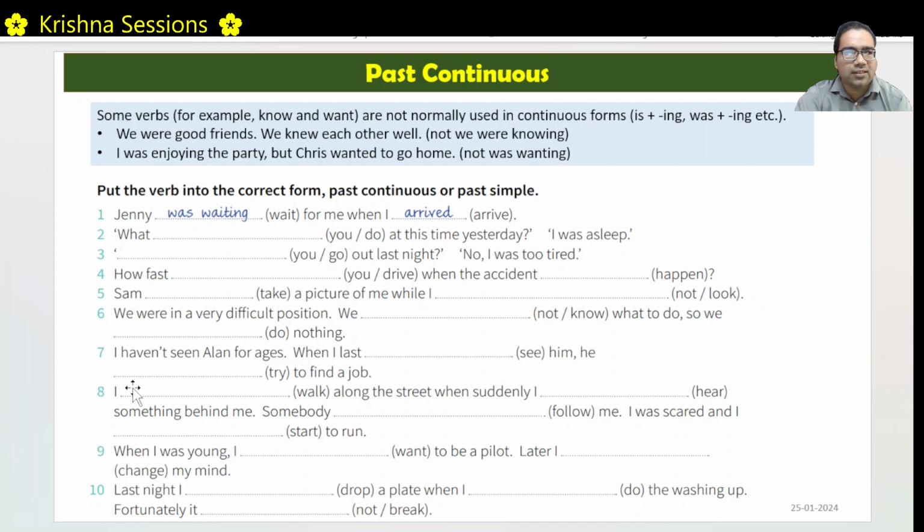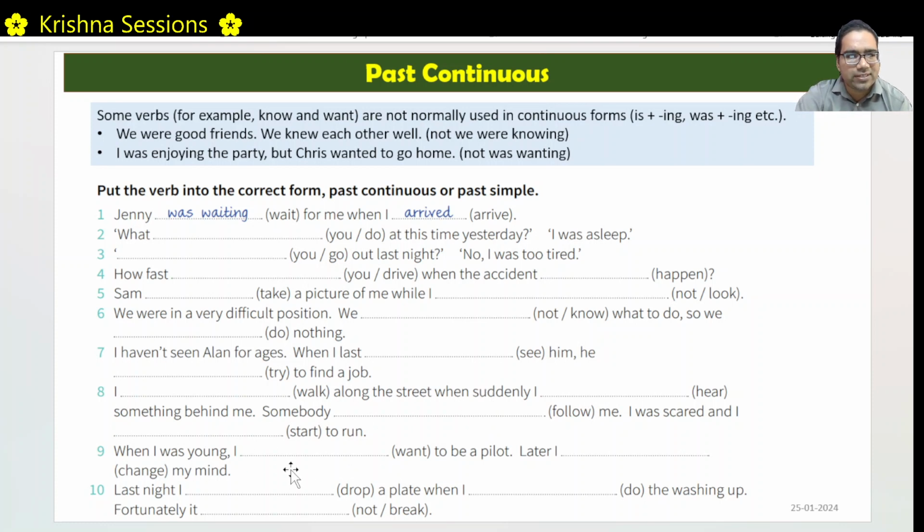Please note the difference. I was walking. This is a continuous thing. While I was walking, I heard something in the middle of walking. So I heard something, and somebody was following me. This again is continuous. I was scared, and while somebody was following me, in the middle of that following me, I started to run.